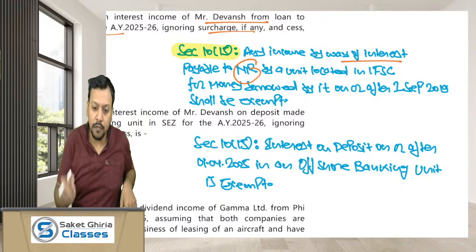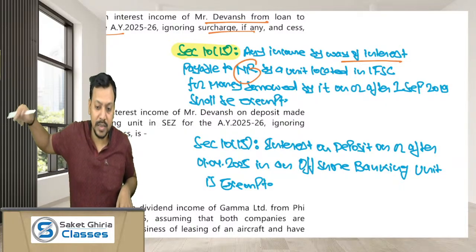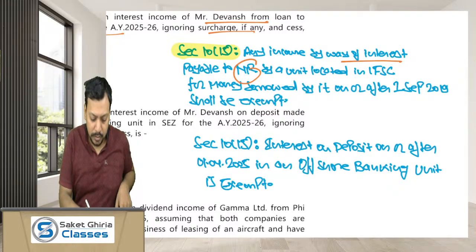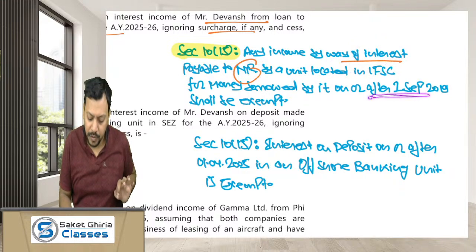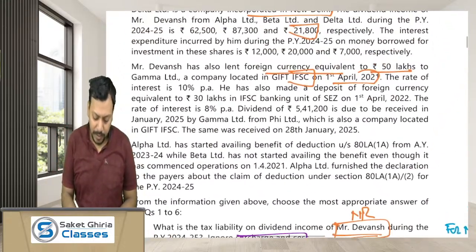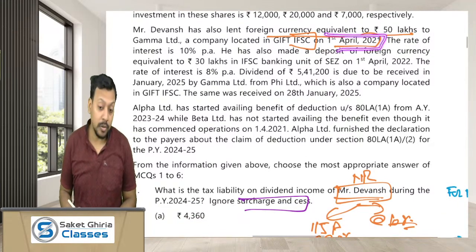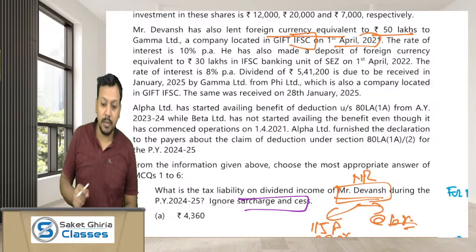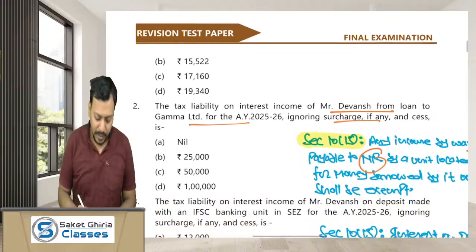So for Mr. Devansh, it is the interest income which he has received for the loan he has given to the IFSC unit, and so any income by way of interest payable to Mr. Devansh by a unit located in IFSC for money borrowed on or after 1st September 2019 shall be exempt. And here the loan has been given on 1st April 2021. So this interest income would be exempt in the hands of Mr. Devansh in India. So the tax liability would be nil.